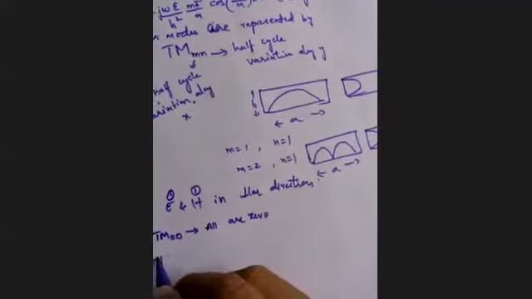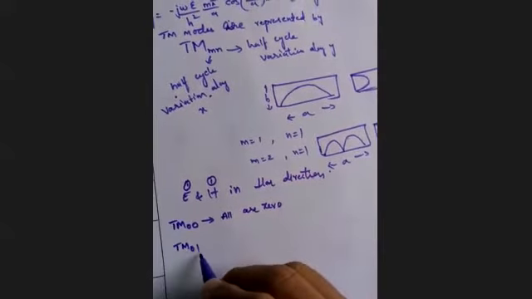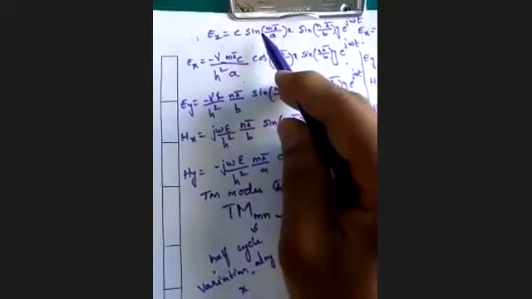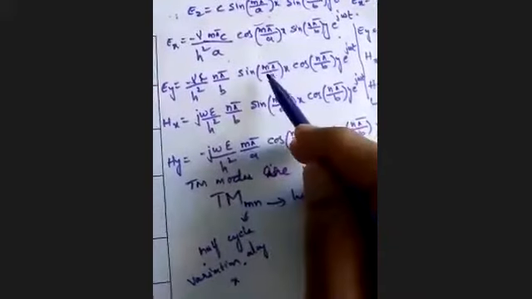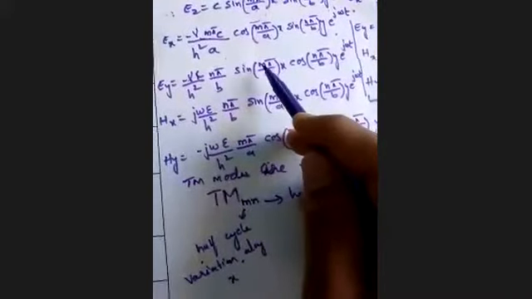Now let me take TM01, that is M is equal to 0 and N is equal to 1. When M is equal to 0, your EZ is going 0, right? And EX is also going 0, right? And EY is also going 0, because of sin M, with N equal to 1, your M is 0 so sin 0 is 0.